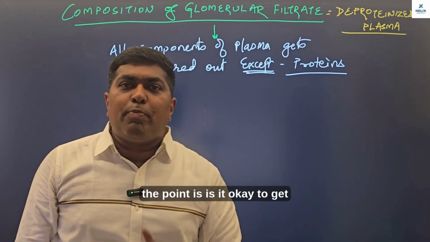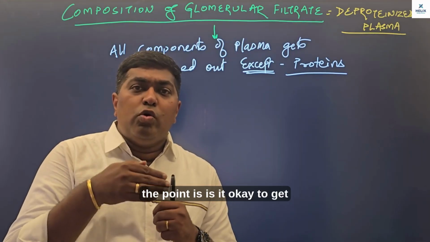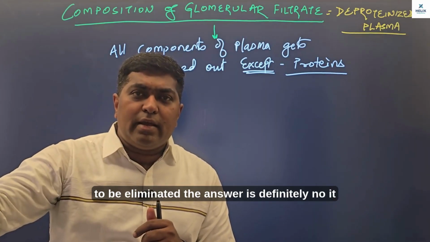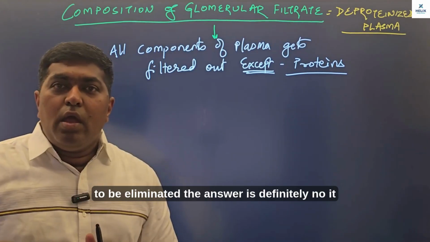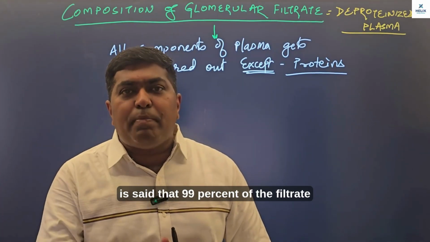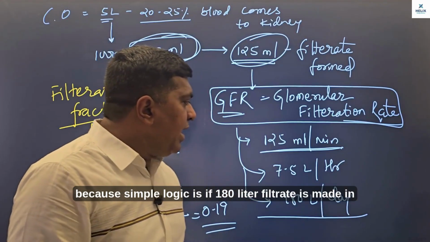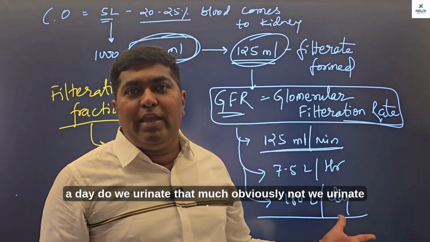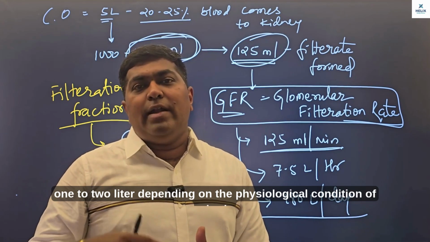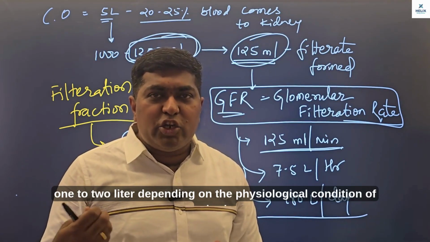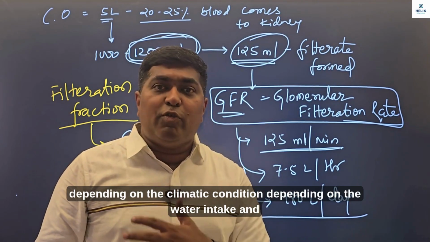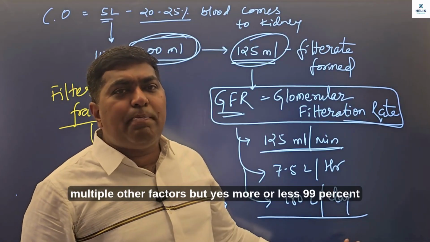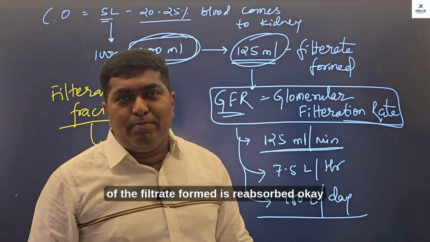Now the point is, is it okay for all this waste or all these filtered molecules to be eliminated? The answer is definitely no. It is said that 99% of the filtrate, because simple सा logic है, अगर 180 liter filtrate बनता है दिन में, do we urinate that much? Obviously not. We urinate about 1 to 2 liter depending on the physiological condition of the body, depending on the climatic condition, depending upon the water intake, and multiple other factors. But yes, more or less 99% of the filtrate formed is reabsorbed.